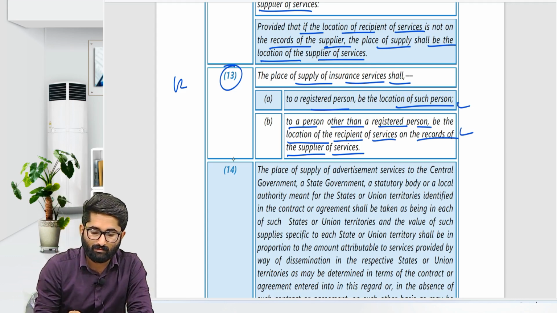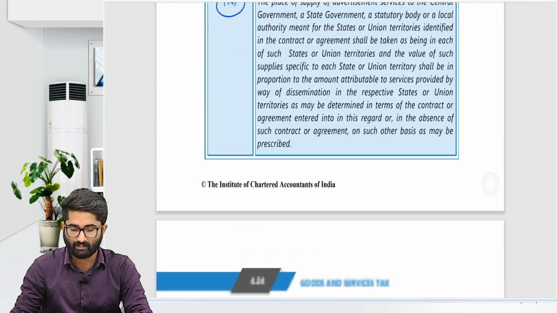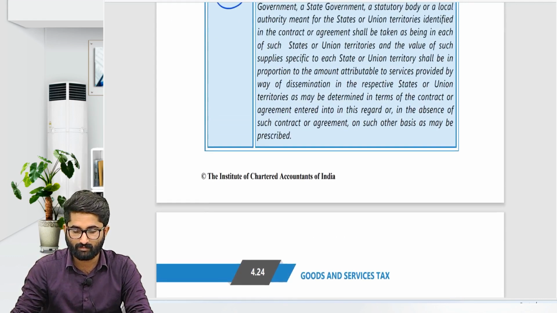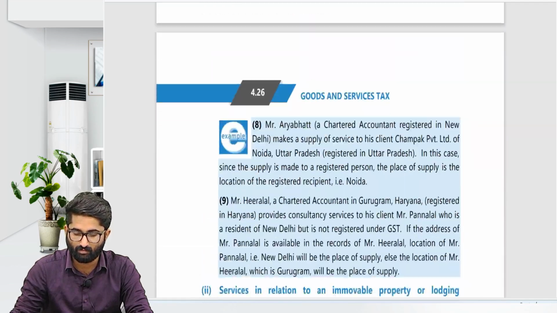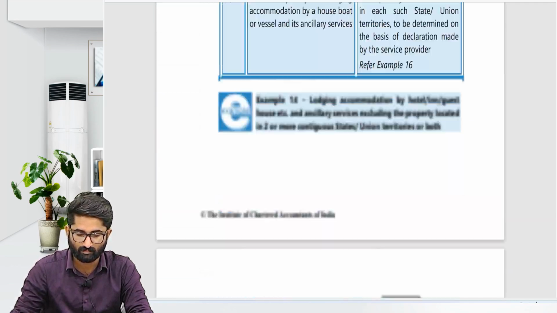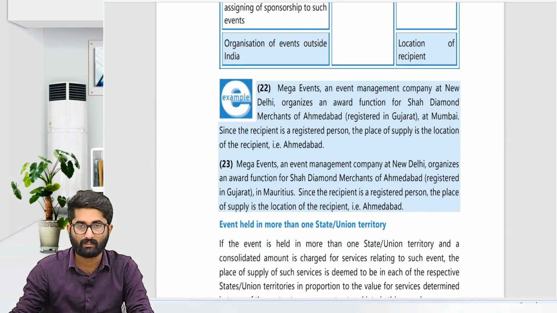Next one is about advertisement, section number 12, subsection 14. That is basically about advertisement. So for advertisement, what we can do is directly go to the analysis part. One second.